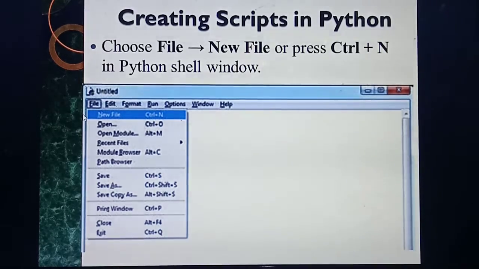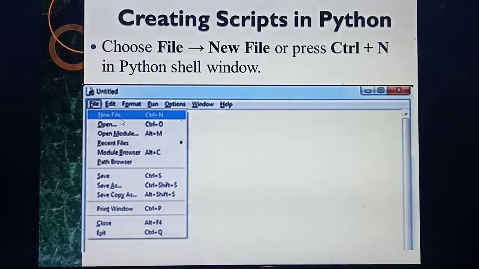So what's the first step? You need to double click the Python icon on the desktop. If you double click the icon, the window will open like this. This is called the Python shell. In this screen, which one do you need to select? File. Then inside the file menu, which one do you select? New File. Understood?